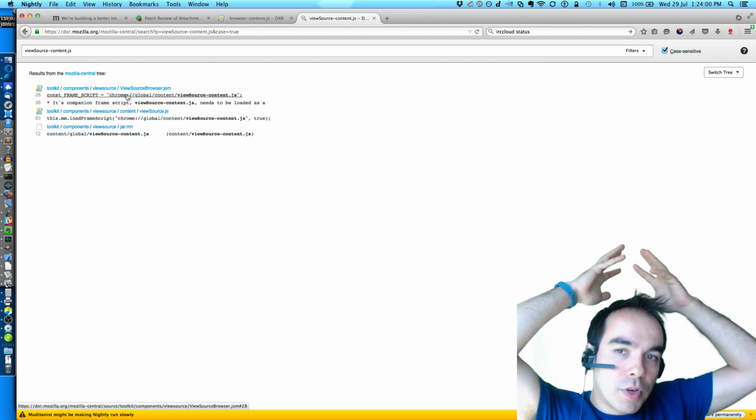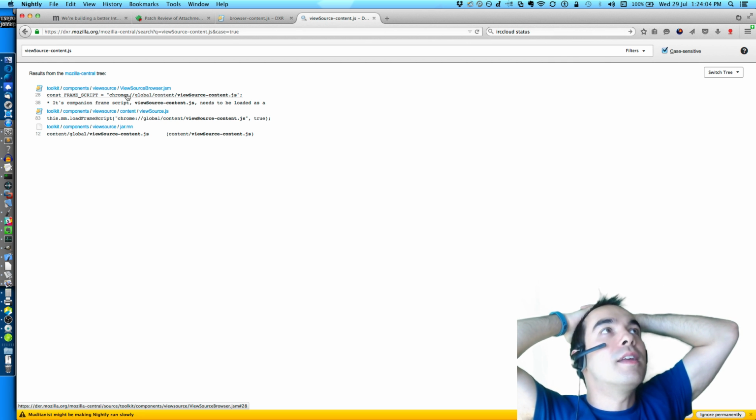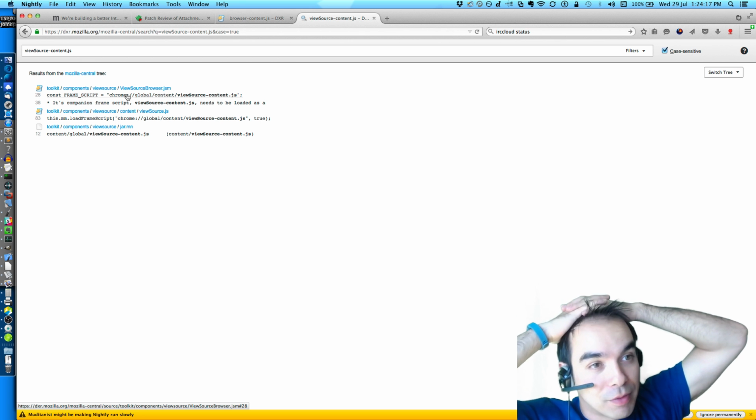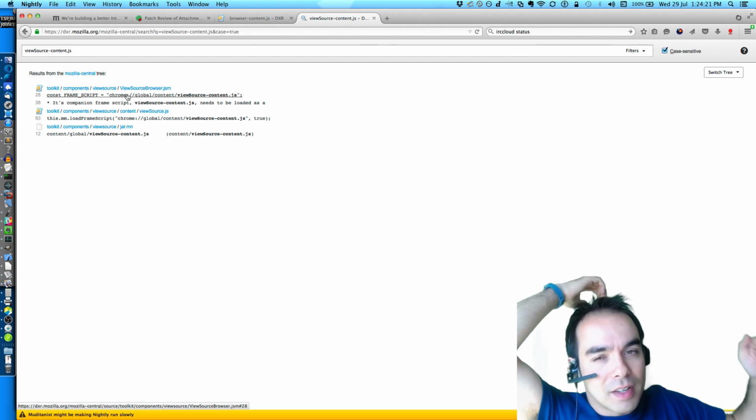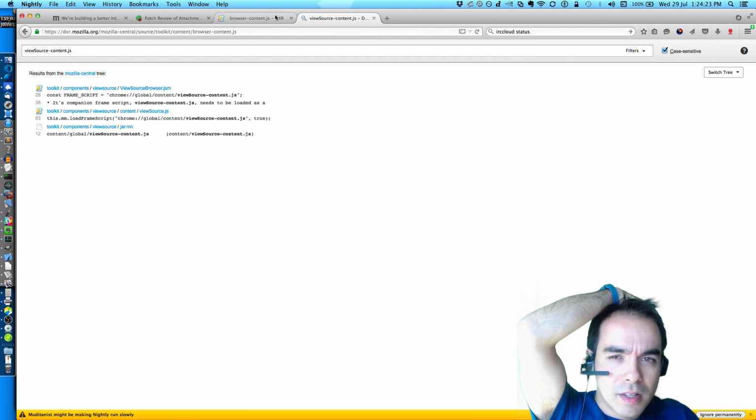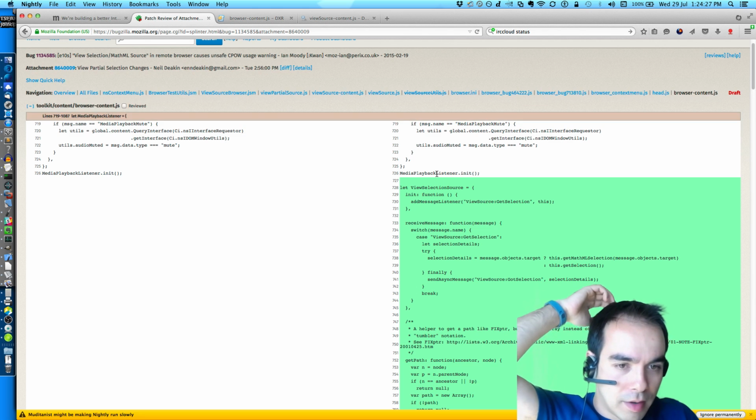So the reason he's putting it inside browser content is because we're not even at the point where we would have loaded the frame script yet. It's more about gathering data so that we know how to open up the thing that will use the frame script. Okay, fair enough. See where you're going, Neil. See what you're doing here.